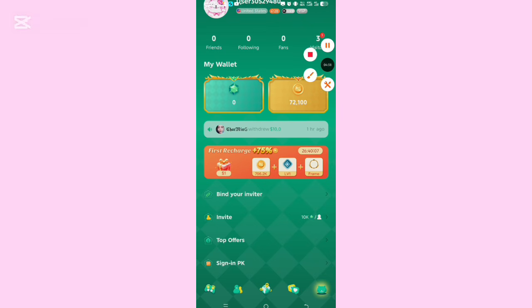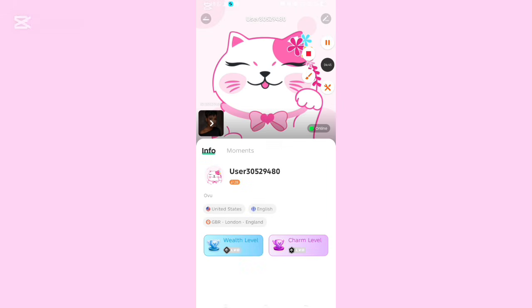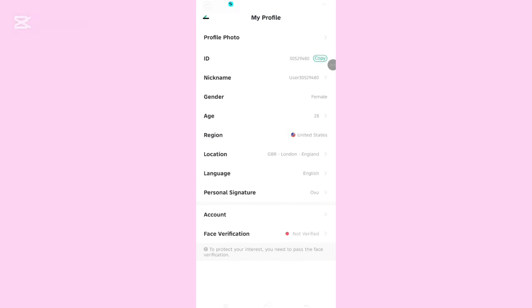Okay, once it shows you this interface, you click on this place. When you click on this place, please follow me as I show you all these things. There is a pencil icon up here. You click on that pencil icon, and you click here to change your nickname.